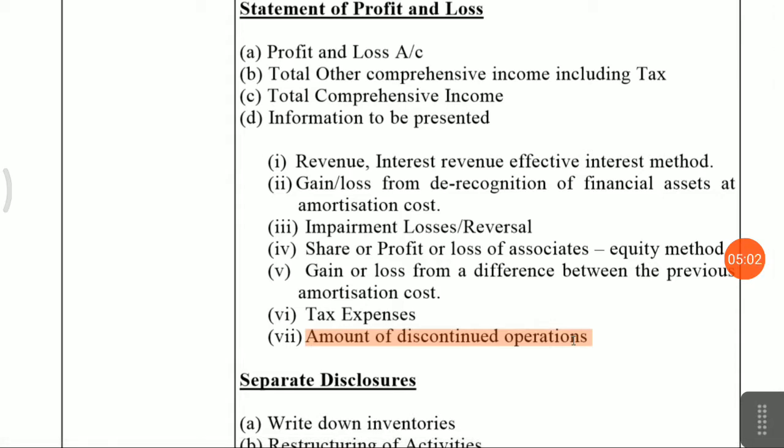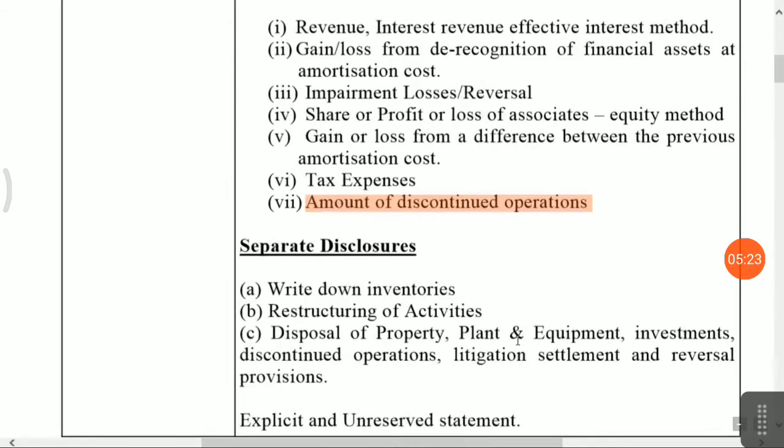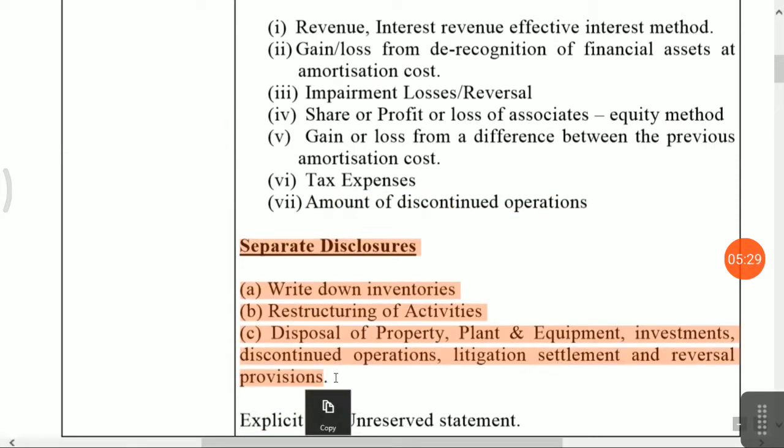If there is a business discontinued, that should be separately disclosed, and you have to show also the tax impact for sale of any fixed asset, or there is a proposed tax impact because of the proposed fair valuation you have done, and there should be a separate note in your notes to accounts on how you are considering the discontinued operations.